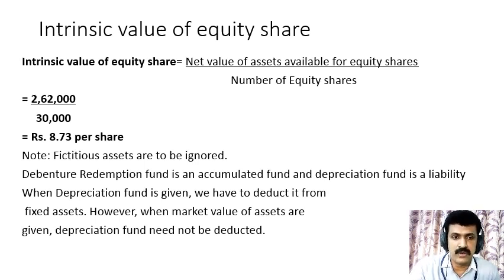So while working out the problem, as I already said, the fictitious assets are to be ignored. The debenture redemption fund is an accumulated fund, therefore it should not be considered, it should be ignored. And depreciation fund is a liability. So when depreciation fund is given, we have to deduct it from the fixed assets. However, when market value of assets are given, depreciation fund need not be deducted. So in this problem, we have considered the depreciation fund on the liability side. We have deducted it on the liability side, so we should not take it there.